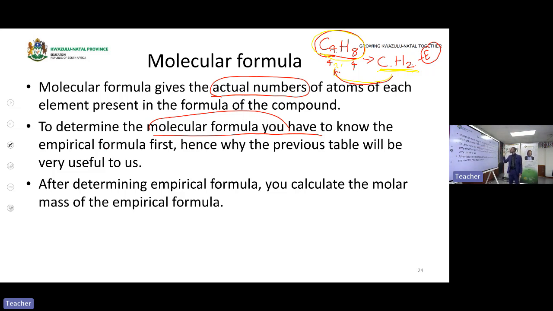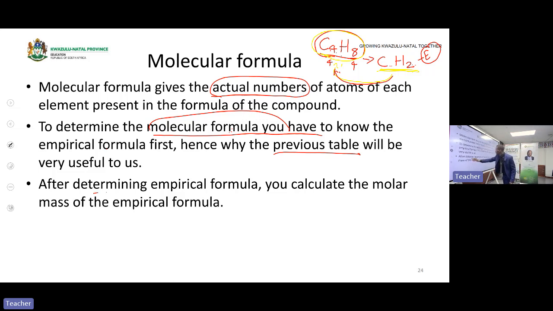So it is important to know the empirical formula because you will need it to find the molecular formula. So our previous table will be useful for us because it will assist us to get what? To get the empirical formula. Then we move with the empirical formula to get what? The molecular formula.